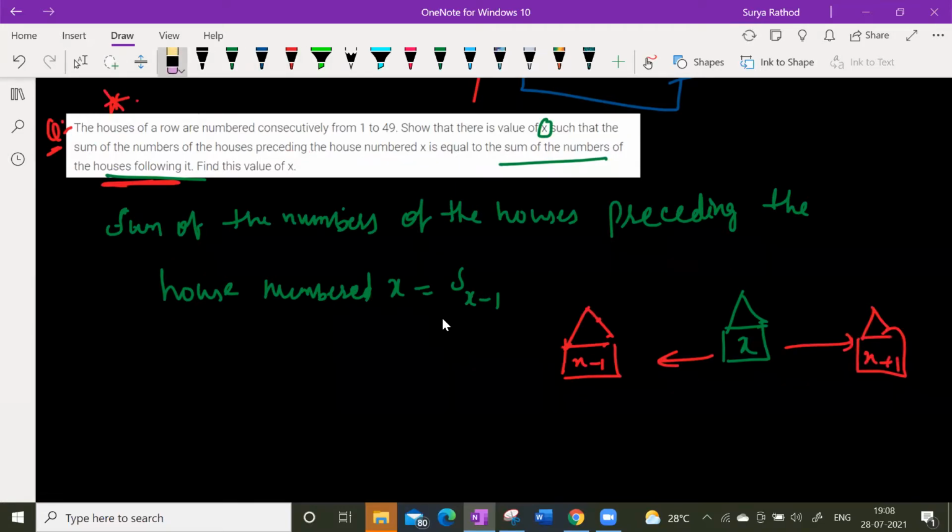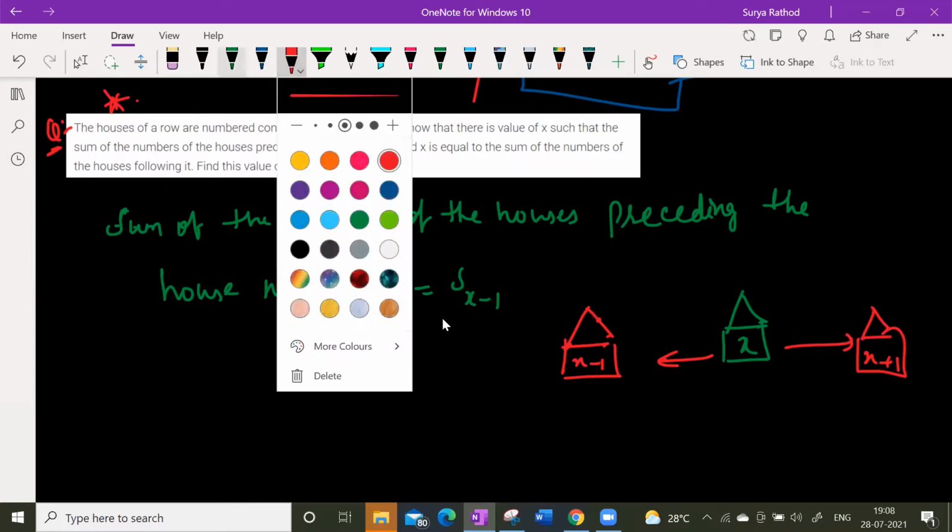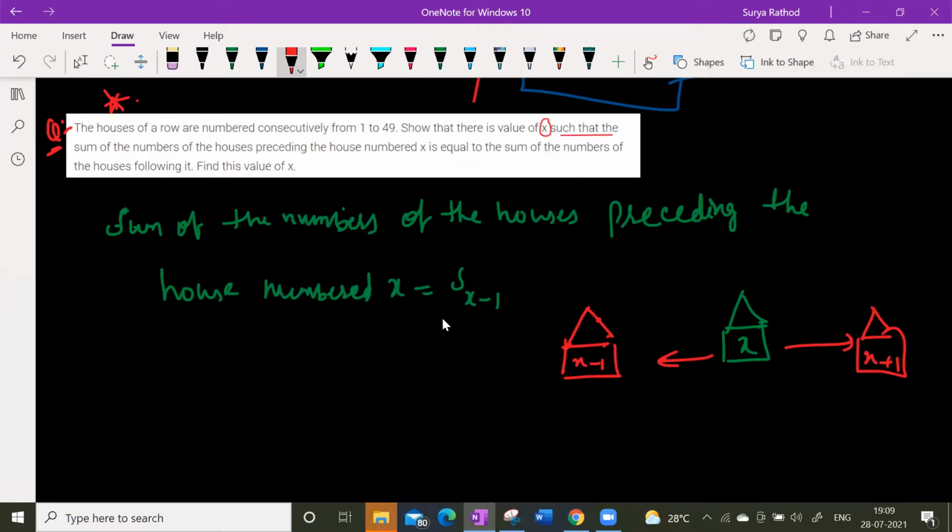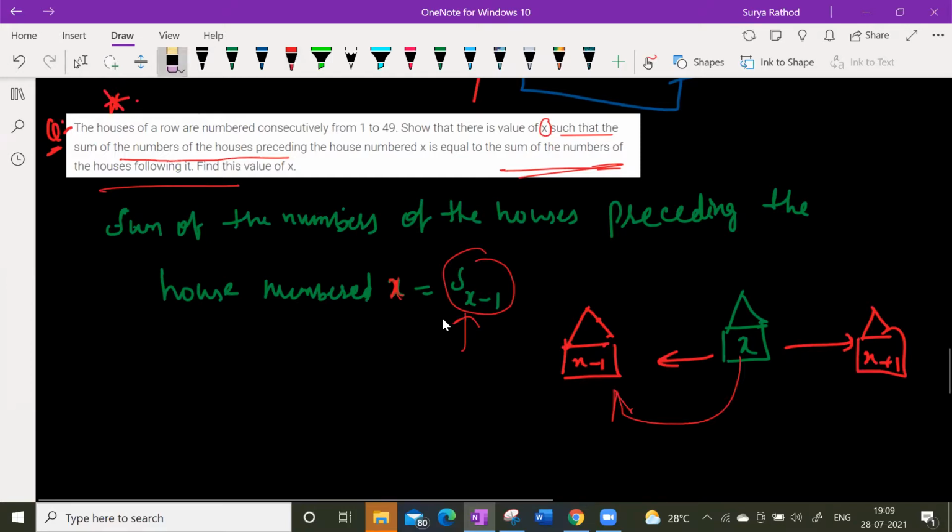He's asking for what? Understand the question. Show that the value of X such that the sum of the numbers of the houses preceding the house numbered X is equal to the sum of the numbers of the houses following it. What kind of numbers are following it? X minus 1, X minus 2, something like that, isn't it? You understand? Yes, sir, I understand.